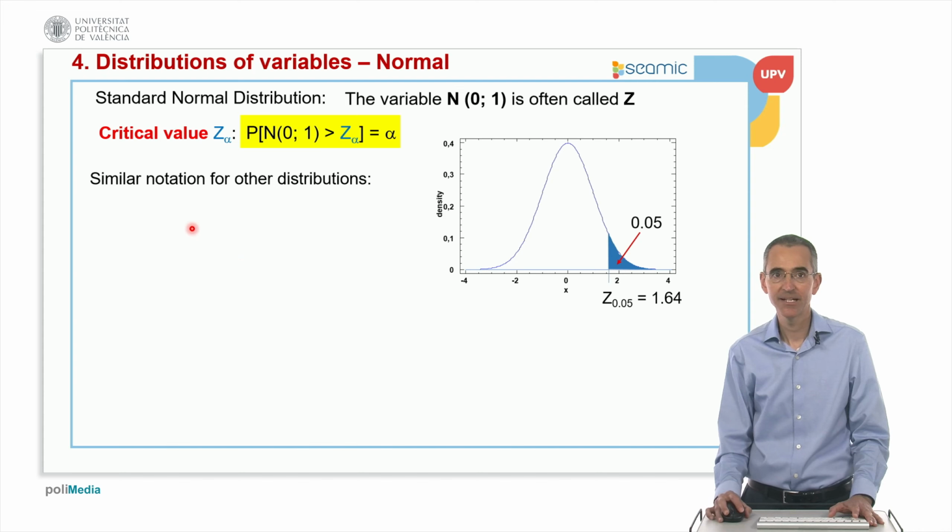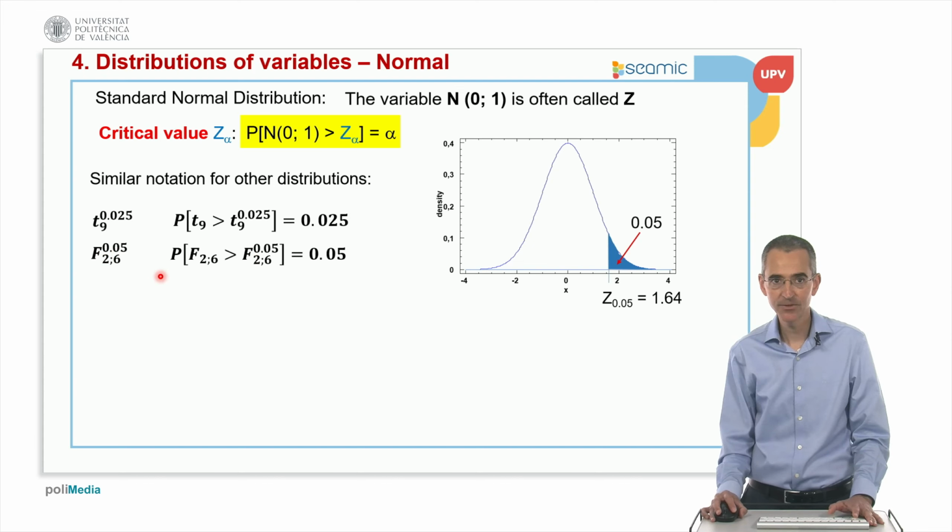Okay, so I have similar notation for other distributions. This is something that I will explain in the unit of inference. But for example, if I put t9, 0.025, what does it mean? The probability of this distribution to be higher than this critical value is 0.025. Or for example, F26, these are degrees of freedom, but above I put as a separate index 0.05.